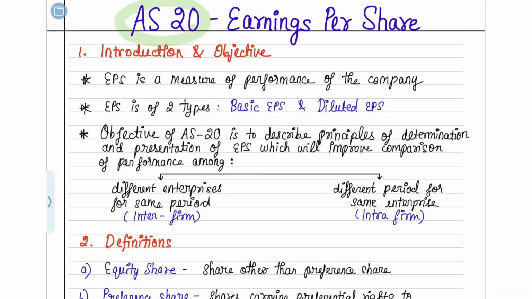In this video, we are going to learn AS20, which speaks of your earnings per share. So in this video, we are going to cover all the concepts related to AS20, and also there's going to be a part 2 video which is going to cover all your ICI questions. So make sure to watch both the parts to get a complete understanding of this AS20.